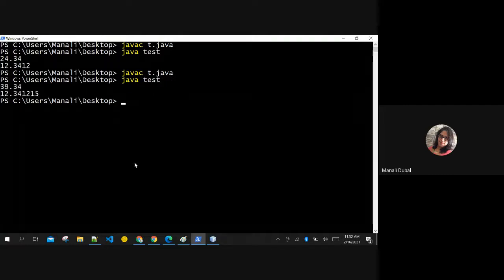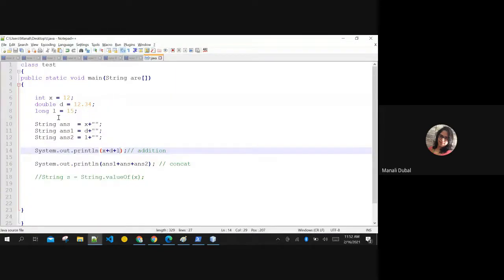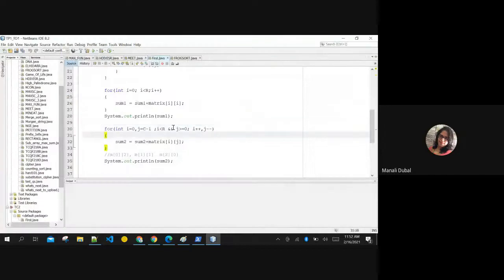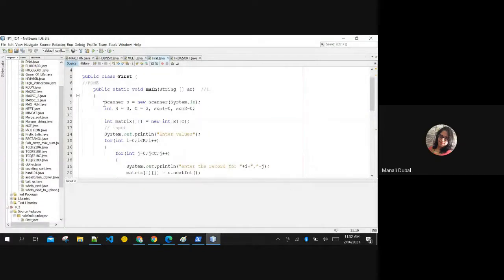So without L, it is working, right? This is addition, this is concatenation. For any data type, it is going to work like that, right? Now let us see this wrapper class that I am telling you. Last class we have seen it. Let me show it to you.